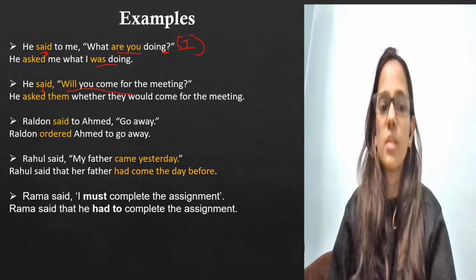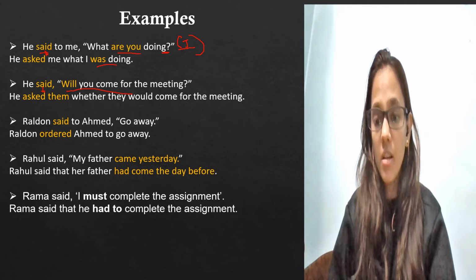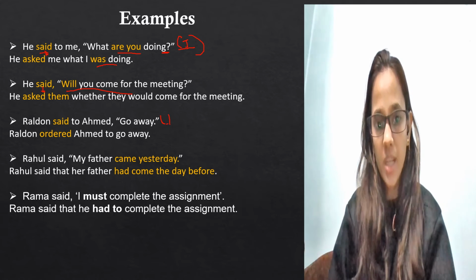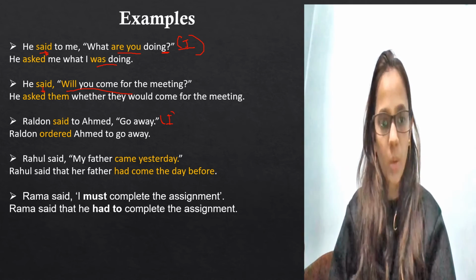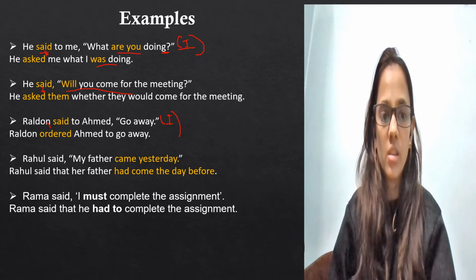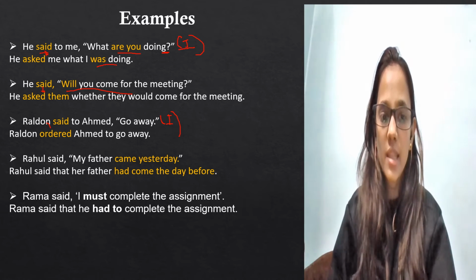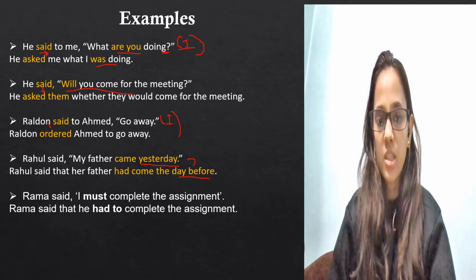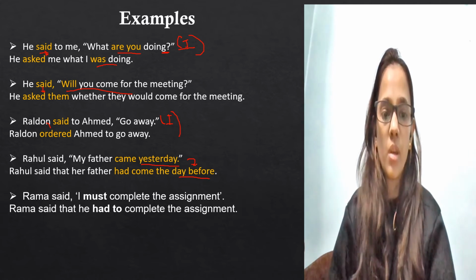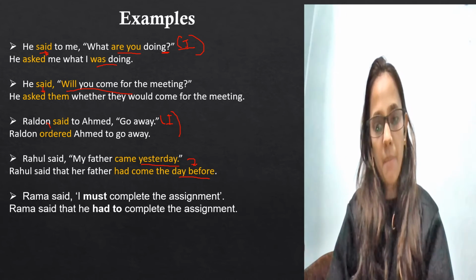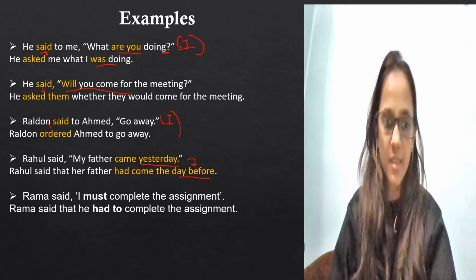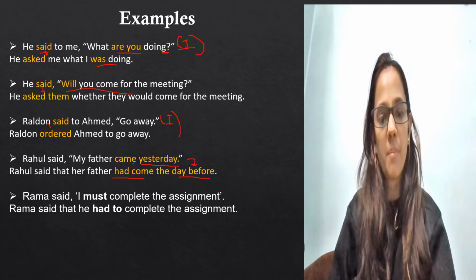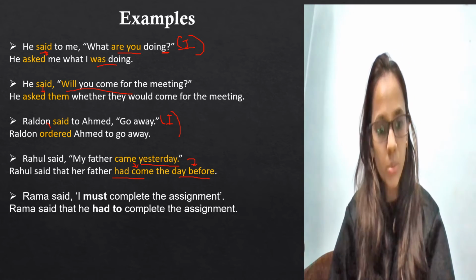Ralden said to Ahmed, "Go away." Now this kind of sentence is an order. Okay, because it's an imperative sentence where it's an order or a polite request. So Ralden ordered Ahmed to go away. Rahul said, "My father came yesterday." Now yesterday changes to the day before. My father came yesterday is simple past tense, so it will change to past perfect tense. Rahul said that his father had come, because simple past changes to past perfect as per the rule.